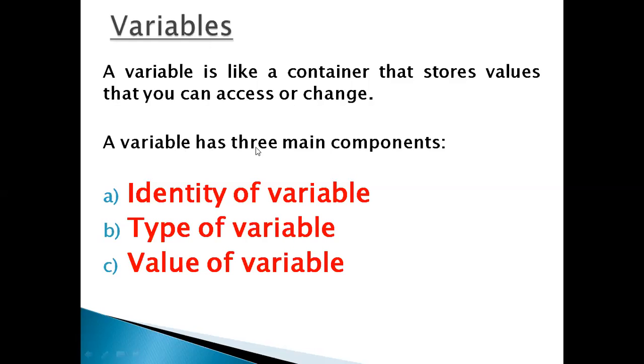A variable has three main components: identity, type, and value. Type means which type of variable you want to define. Value is which value you want to assign to the variable. These three components are the main parts of a variable.